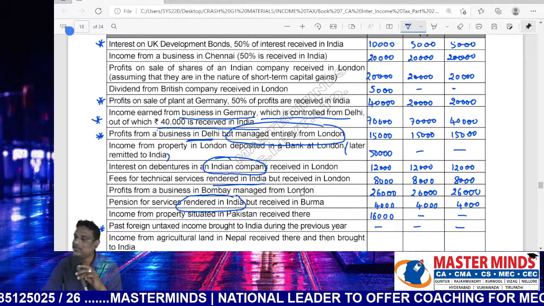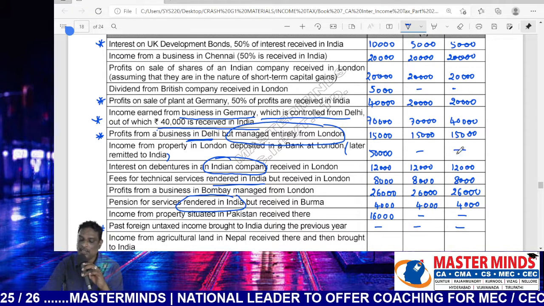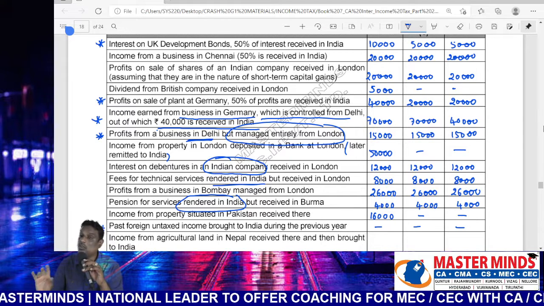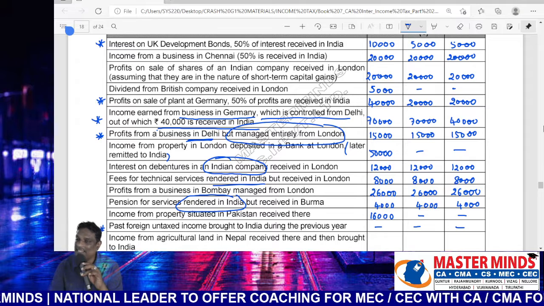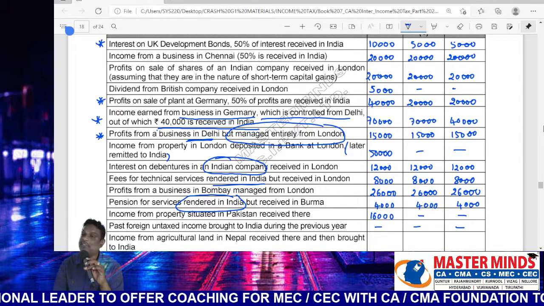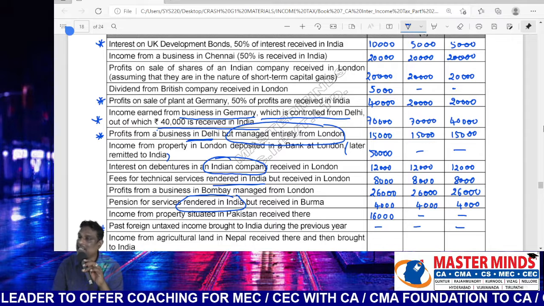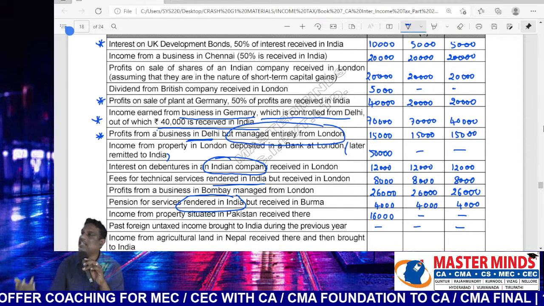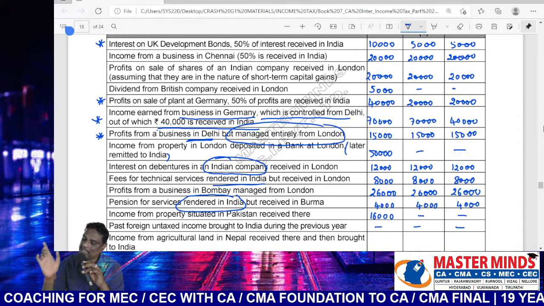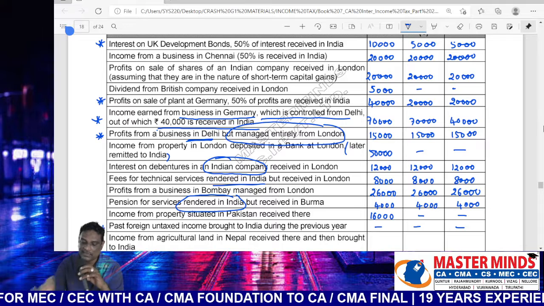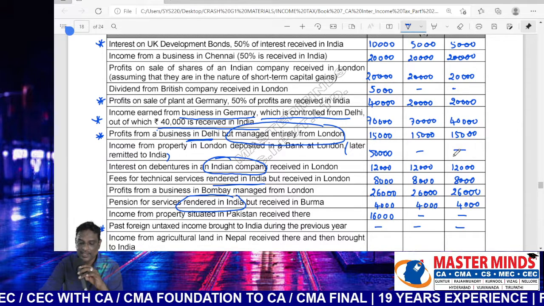Control is to be considered only where the business was located outside India, that is, foreign businesses. If the business is located in India, then control is irrelevant. Even if control is located outside India, the income will be taxable in the hands of all assessees. So that's one of the important points.